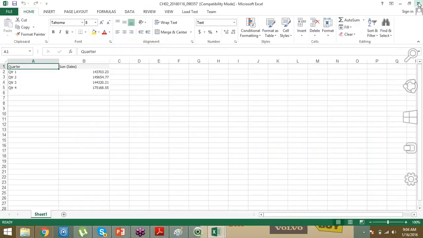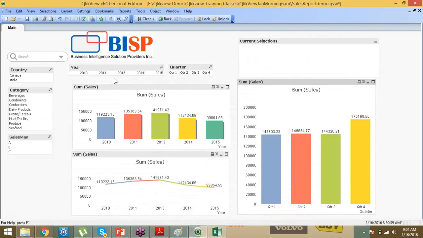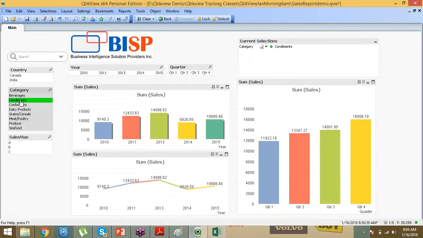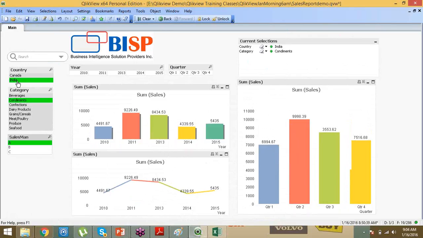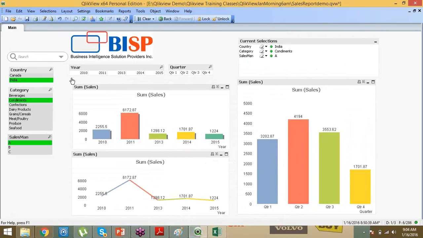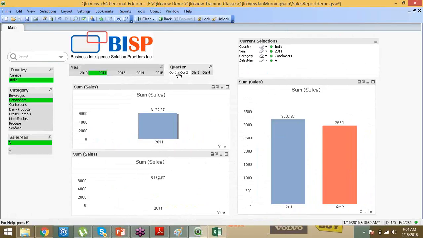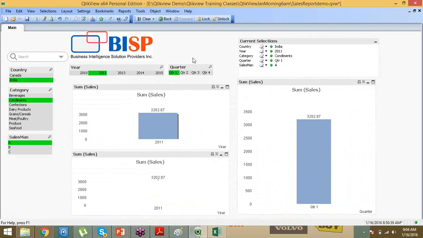Okay. What types of filters are available over here? The filters are within your hand. You are building the filters. If you see, now we have built filters like country filter, category filter, salesman filter. I can filter the database country wise or salesman wise, like this. You can build other filters, country wise or quarter wise. So you can build your own filters.